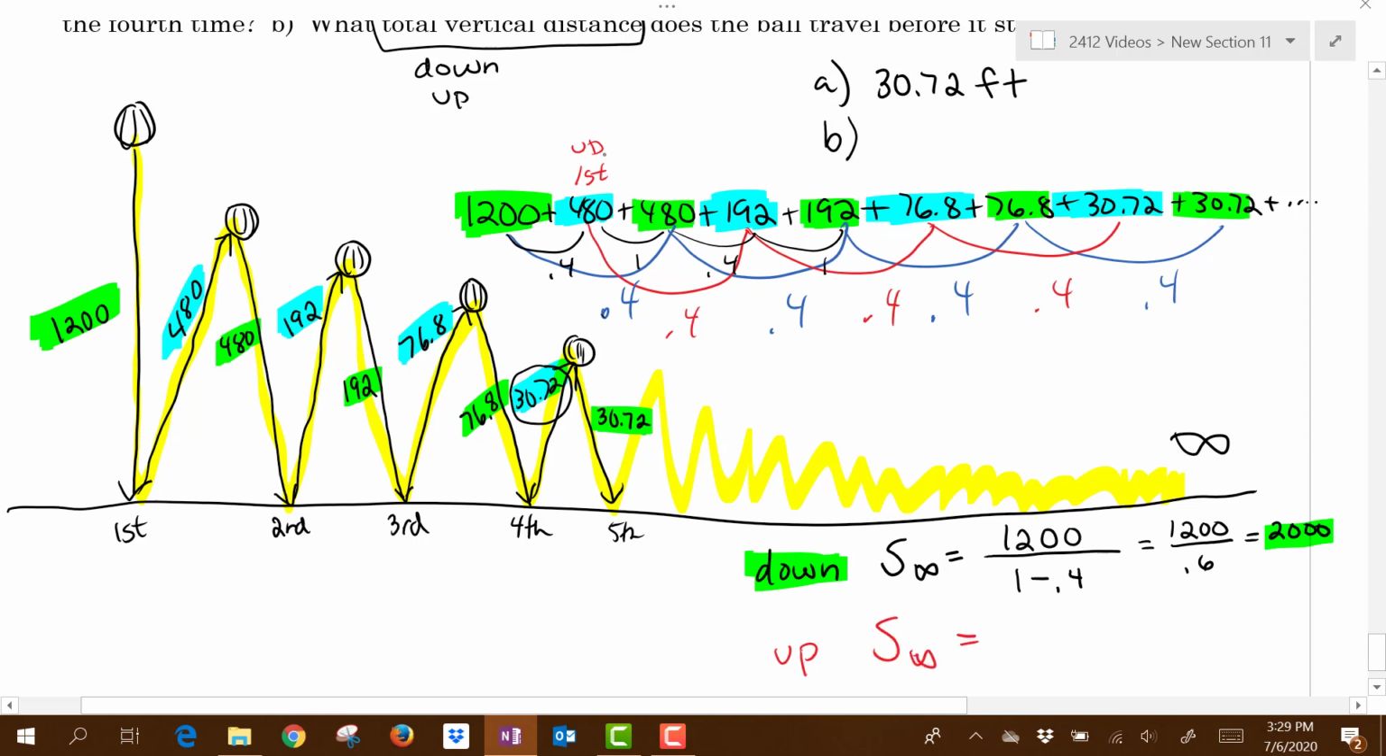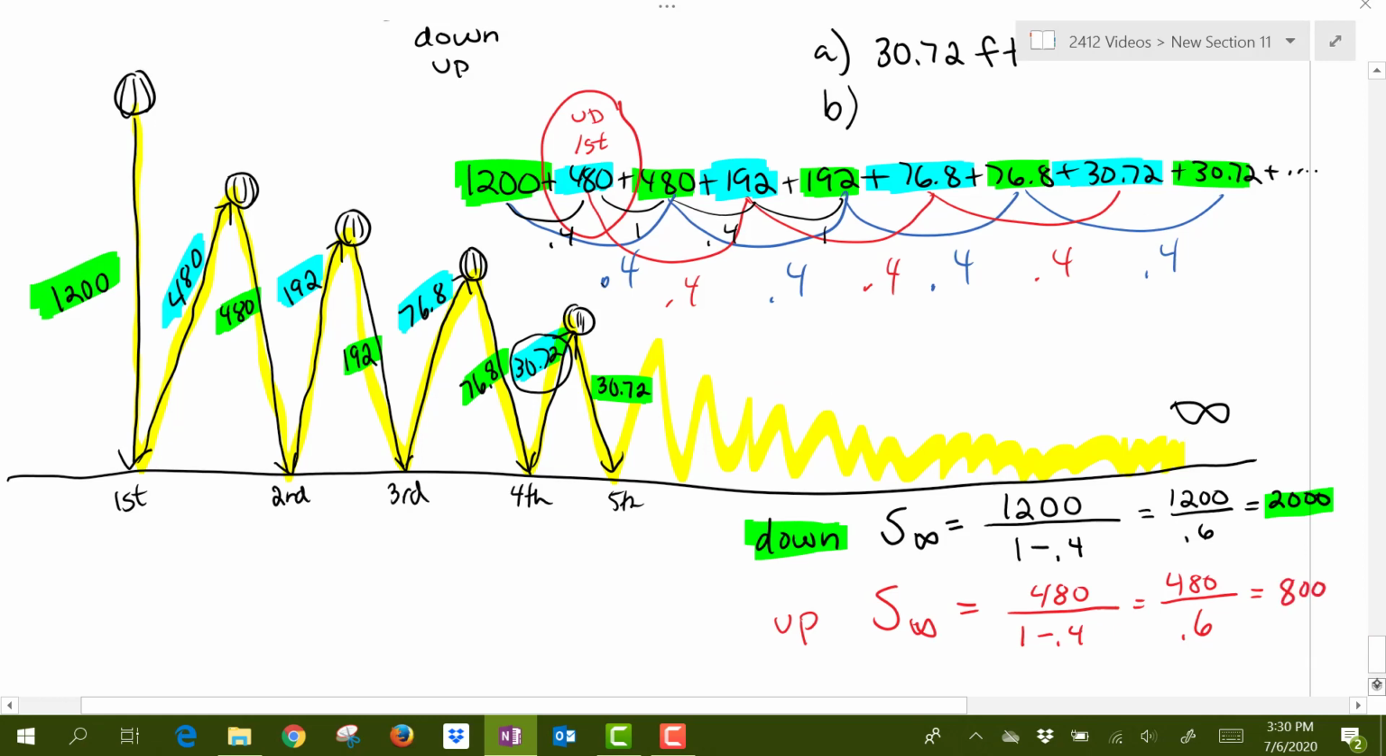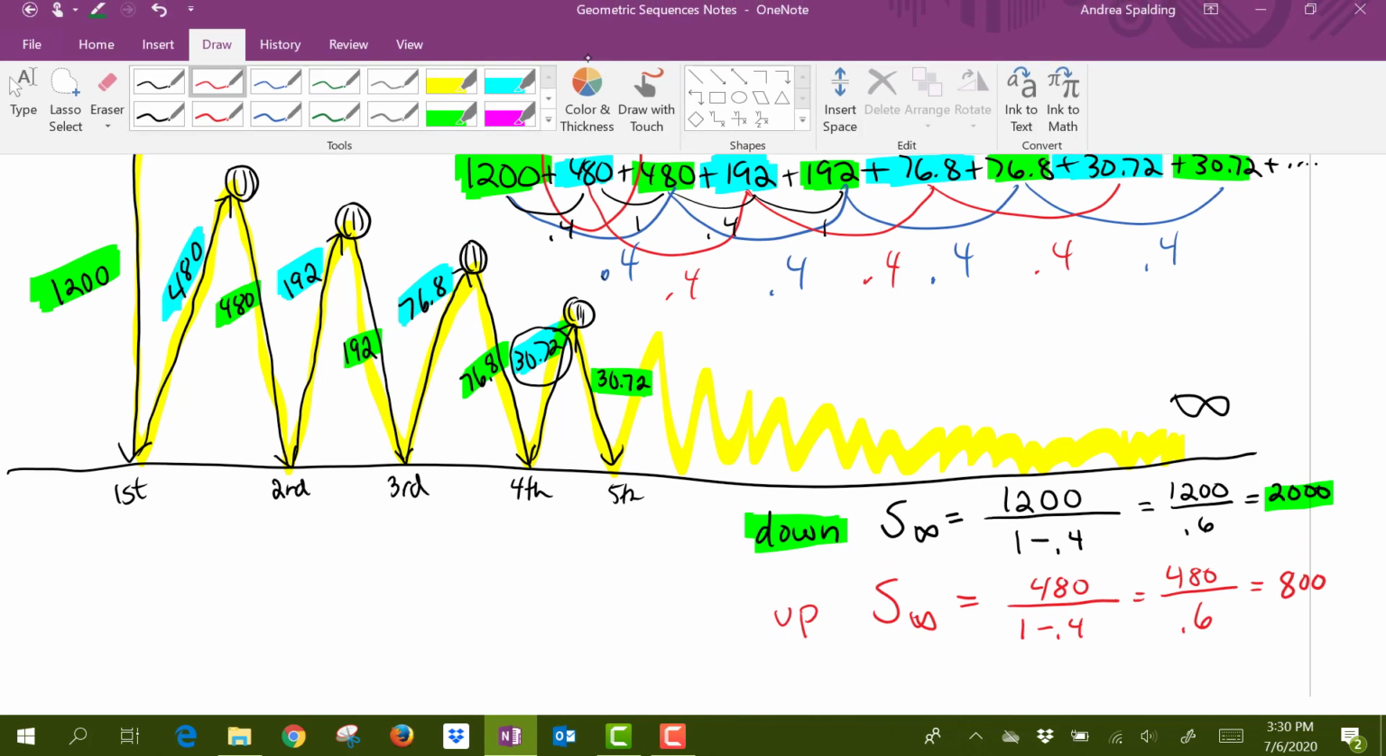Now the upward movements start with a first term of 480. Still has the same R value. So 1 minus 0.4, it's going to give me 480 divided by 0.6 again. And that gives me a total of 800.